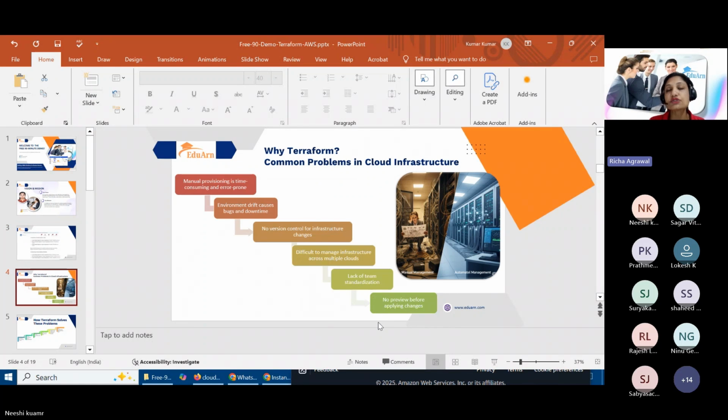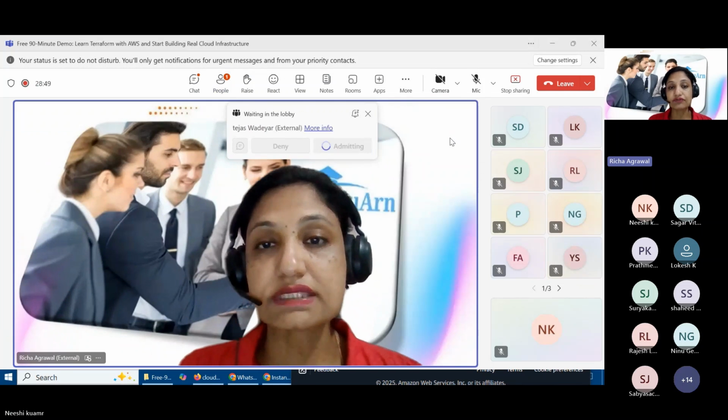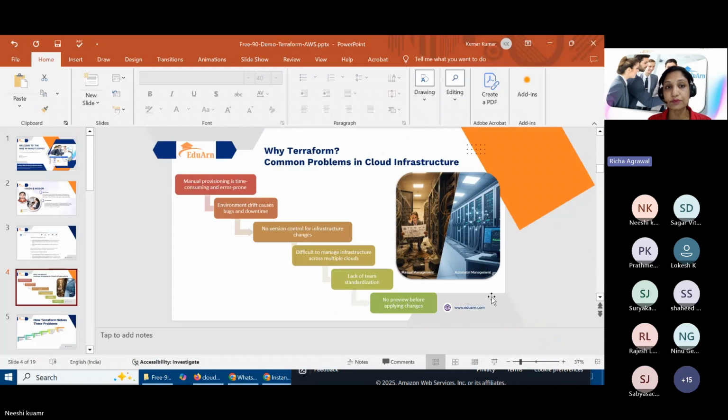Next slide, please. Why do we actually need Terraform? What are the problems we are facing? The problem is that manual provisioning is time consuming and there is a possibility of lots of errors. Similarly, there can be issues across different environments, with downtime and bugs also. We will not have any version control; in code we keep version control, but this way we cannot see what was previous and what changes we have done. So there is no version control, no proper provisioning.